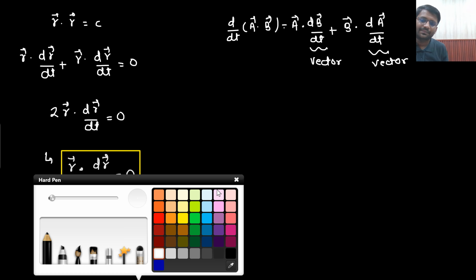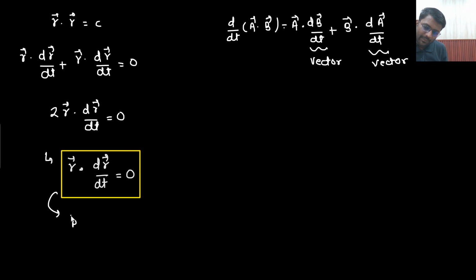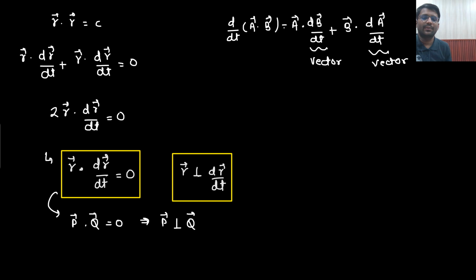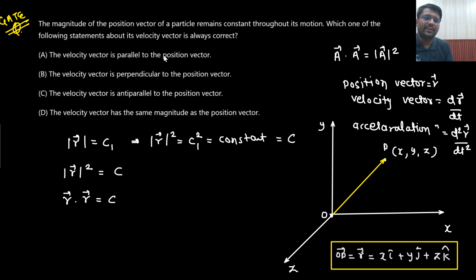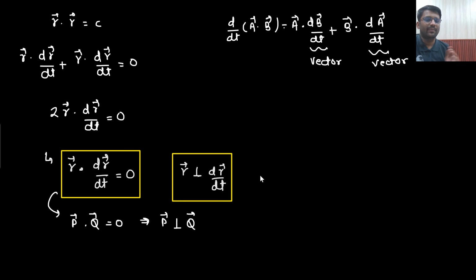So what you can see here is that p vector dot q vector is coming out to be 0. So from here I can see that p vector is perpendicular to q vector. So similarly, r vector will be perpendicular to dr by dt vector. There you go. So which statement would be correct? The velocity vector is parallel to the position vector? No. Velocity vector is perpendicular to the position vector? Yes. Anti-parallel? No. Has the same magnitude? No. So this is the scenario that we are getting, that they are perpendicular to each other.